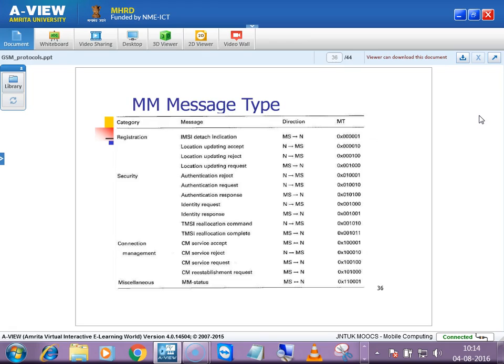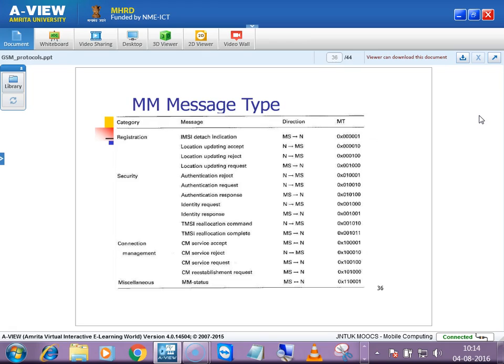In registration we'll be having IMSI. IMSI means whenever you are registering, you will be registering with some unique identifier. That is nothing but IMSI. Where do you think IMSI is present? International Mobile Subscriber Identity, where is it present? If I say IMEI number, since it is related to mobile equipment, it is mobile hardware. Mobile equipment itself has that IMEI number.